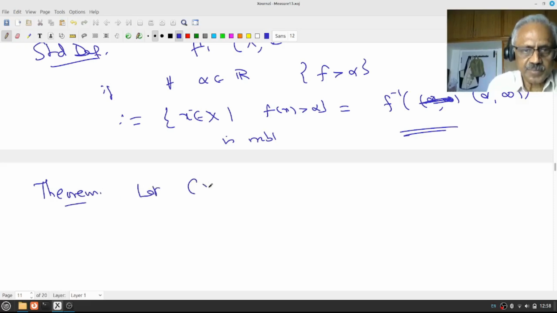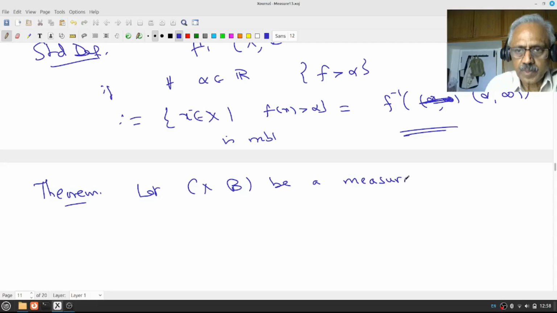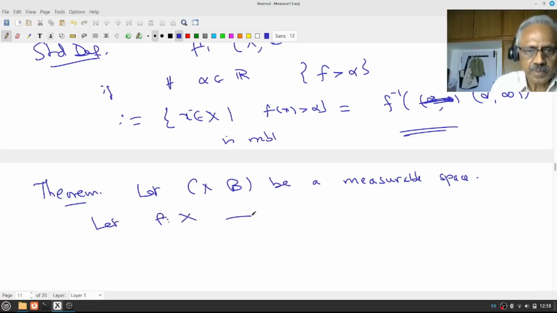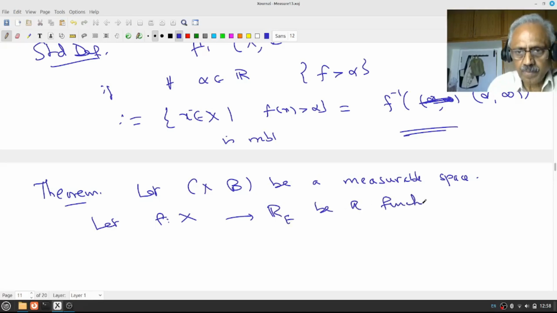So let X be a measurable space. Let f from X to R be a function. Then the following are equivalent.